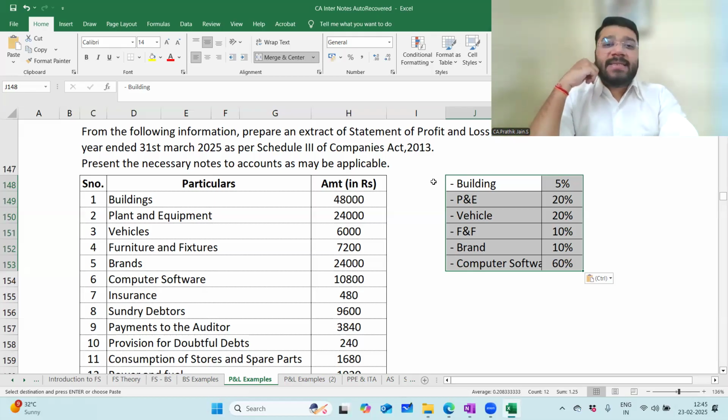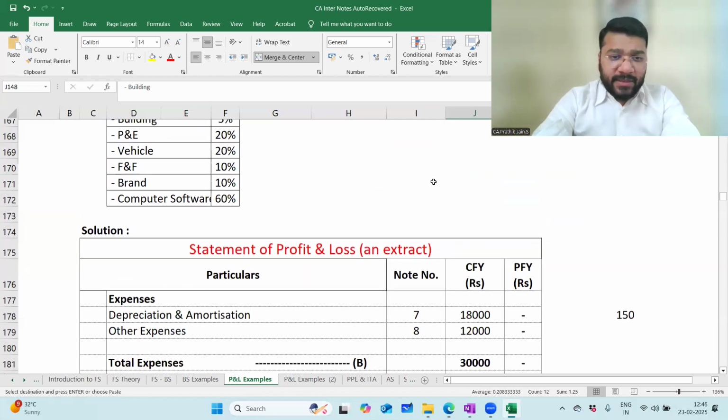Note number 7, depreciation and amortization. Correct? Note 7 only, no? Yes.